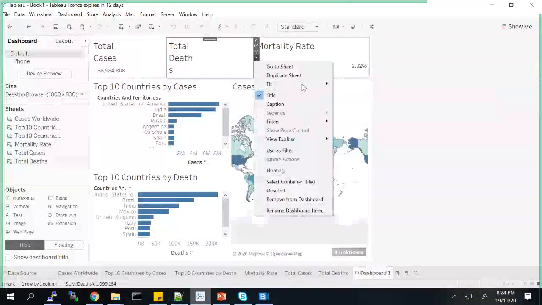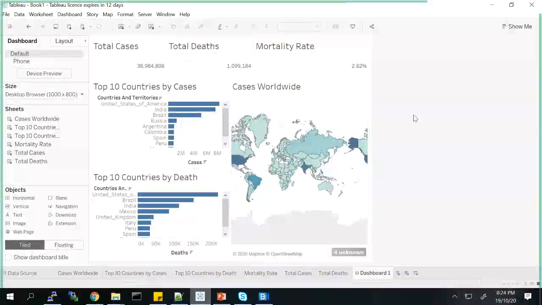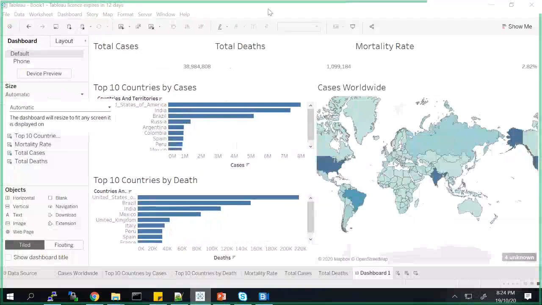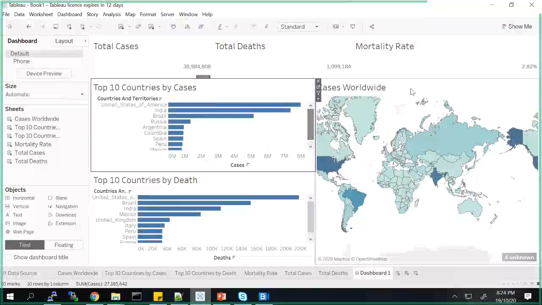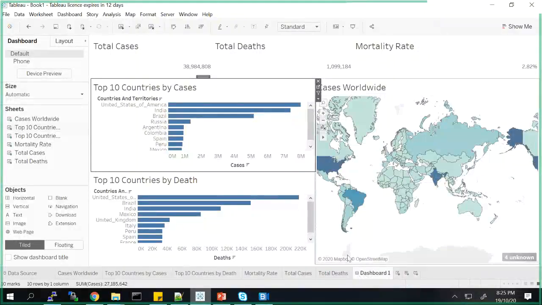This is in the interest of time. I just created a sample dashboard to show how it looks. So this is the dashboard you have created, and I'll just set it to automatic so it looks good. This is the dashboard that you can publish to your public profile, or if you have a server, you can publish it over there, and then depending on other use cases, you can create different charts. So for this demo, this is what I had to present.